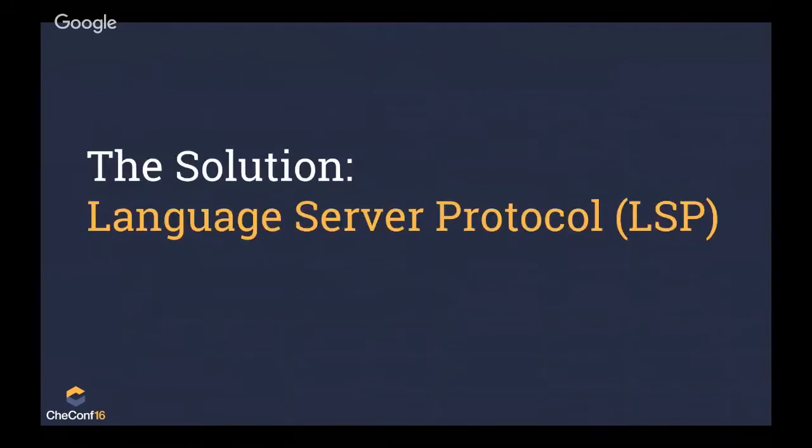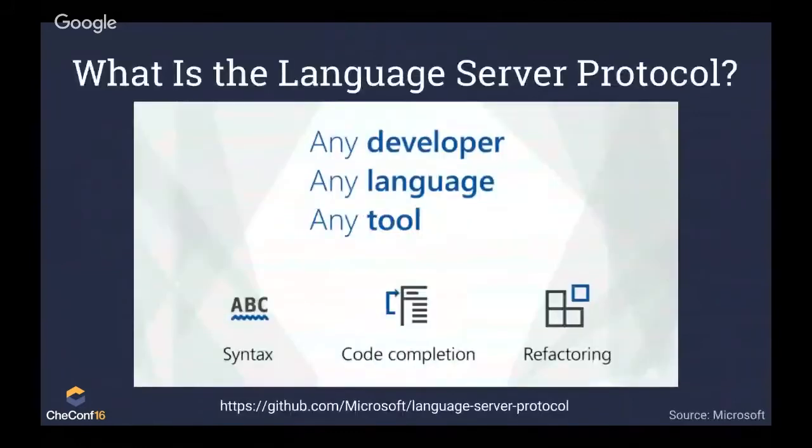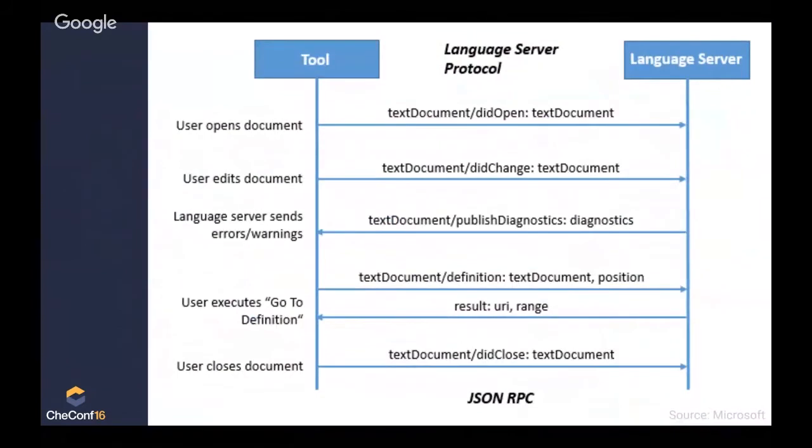At Sourcegraph, we had been thinking about this problem. Microsoft had been thinking about this problem. And Codenvy has been thinking about this problem. And how do we make every single tool support every single language? And this is the language server protocol. Released in June 2016 by Codenvy, Red Hat, and Microsoft. And we at Sourcegraph are also participating a lot. And this is the promise, that any developer is going to be able to use any tool for any language they care about. What this looks like under the hood is a really simple protocol.